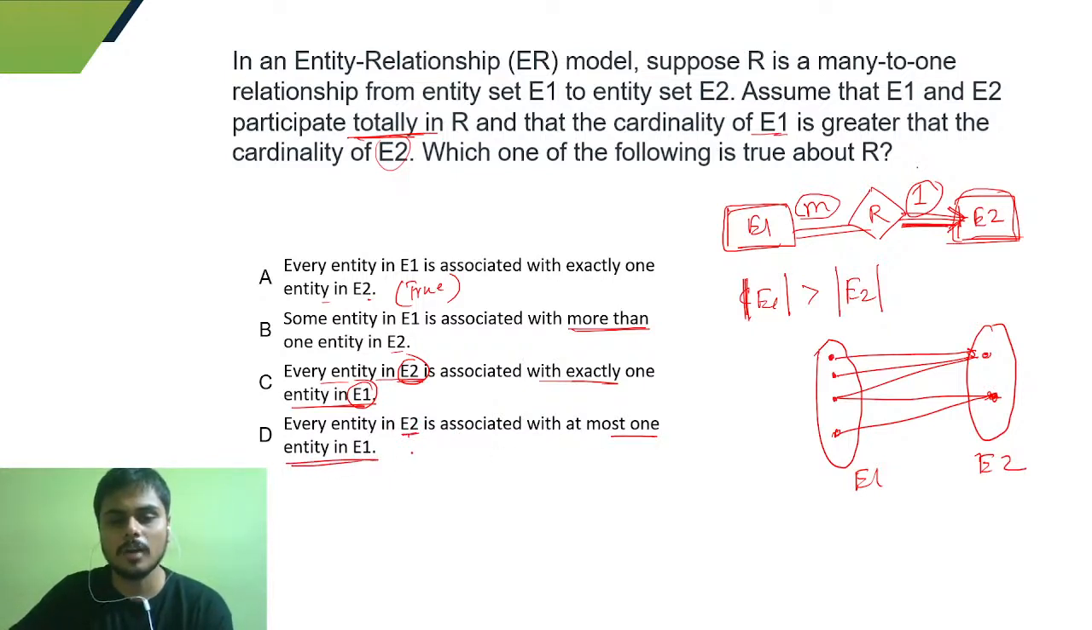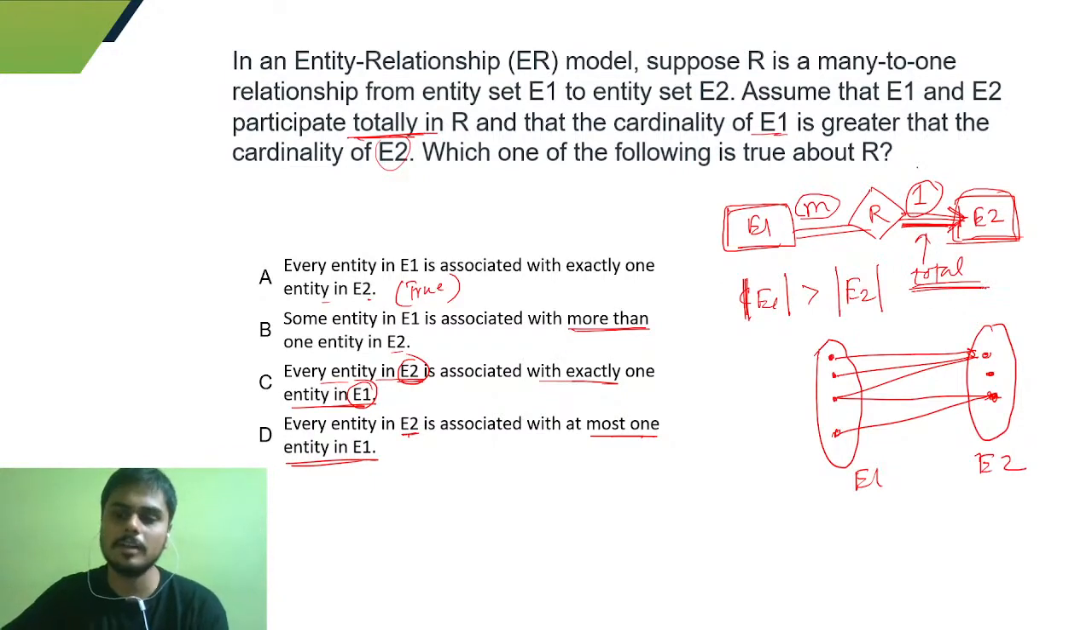No, not at most one. Why not at most? At most means you can have something which is not participating also. So you can have one like this which is not participating. So at most one means like that. But we are seeing that it is actually a total participation, right? It is a total participation.